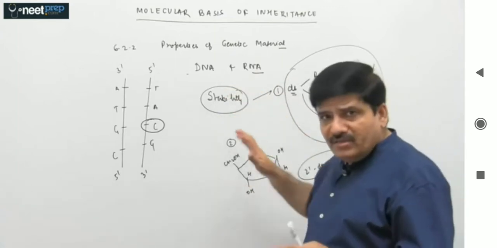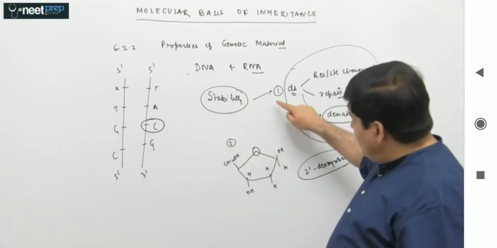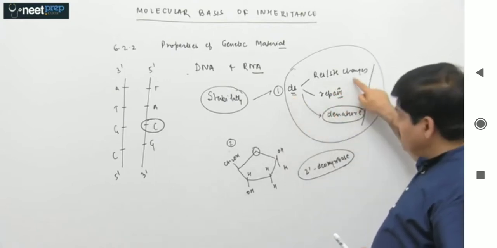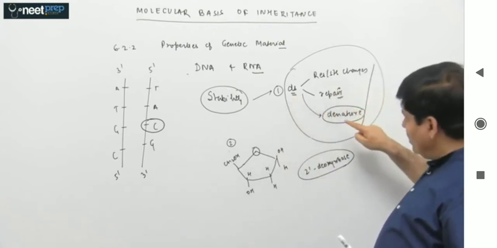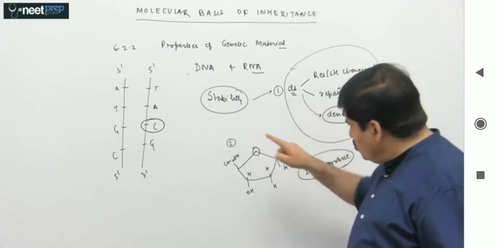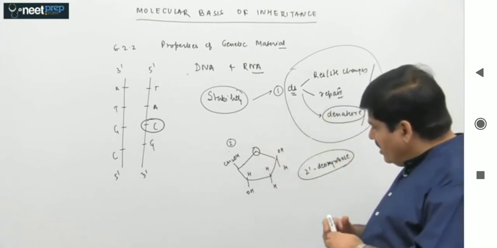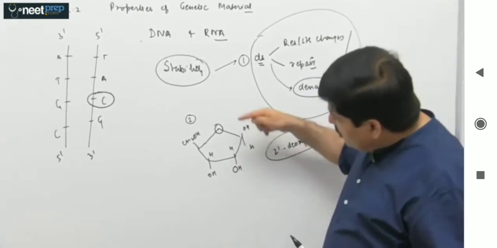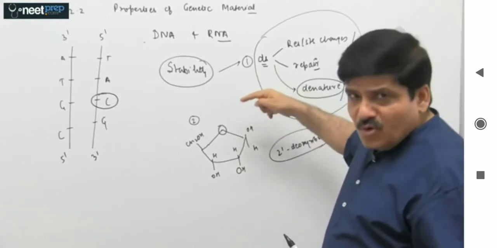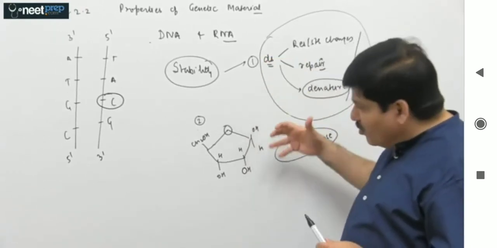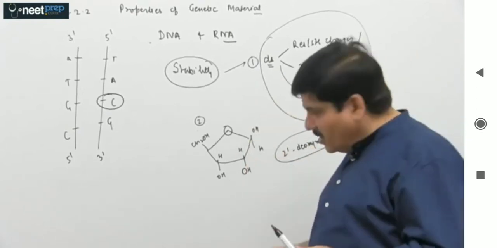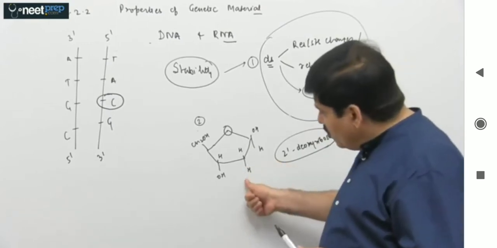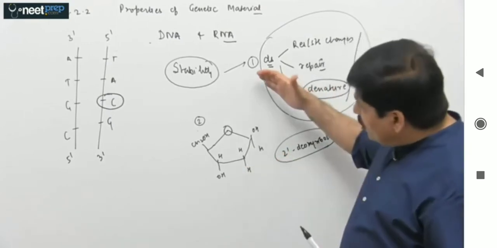And we saw in the last video that based on these two parameters, one, that it is double stranded, usually resists changes, affords a mechanism of repair, not easy to denature, and number two, because there is an OH group at 2' in RNA, every nucleotide in RNA is more reactive and hence more labile and hence less stable. But because DNA has 2' deoxyribose sugar, it is more stable than RNA. So we got two clues for that.